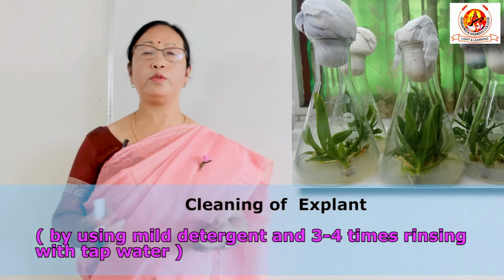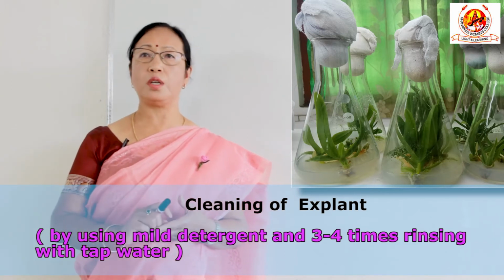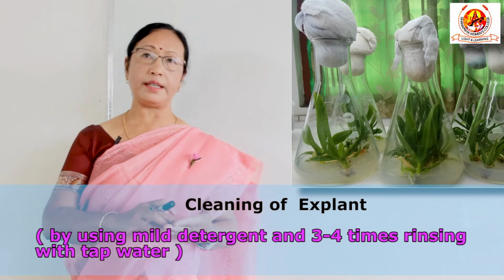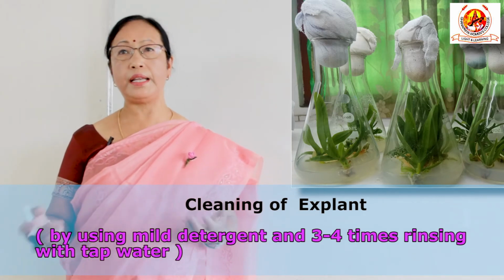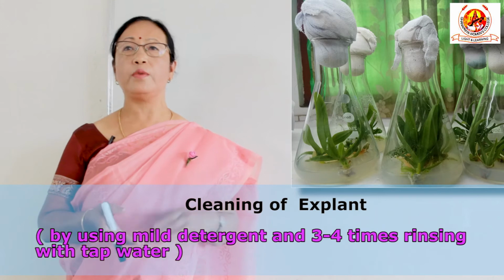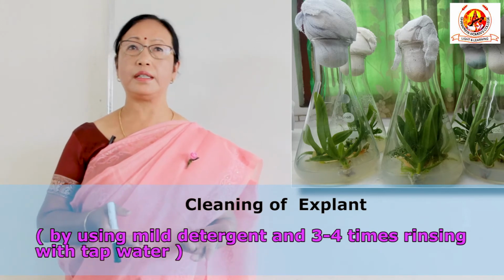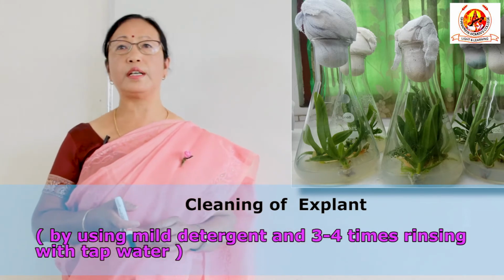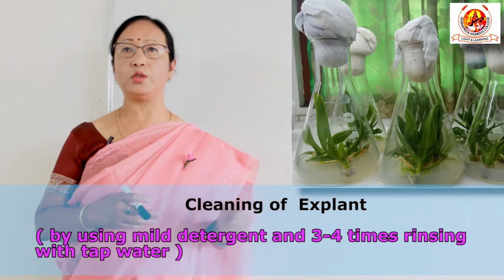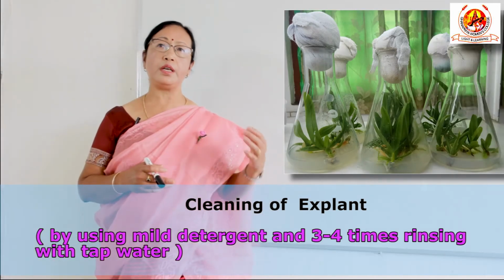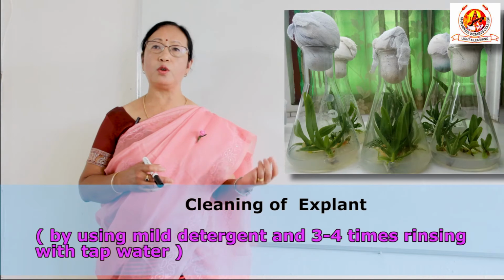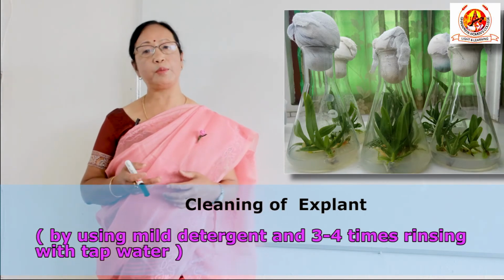Just like when we wash our clothes, we use detergent, then again rinse with clean water. The same process we apply here also. It is just to remove all those dust particles which adhere to the plants. But if we take from in vitro grown plants, there is no need of doing this cleaning procedure.